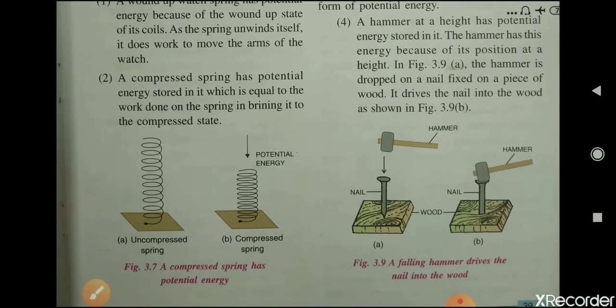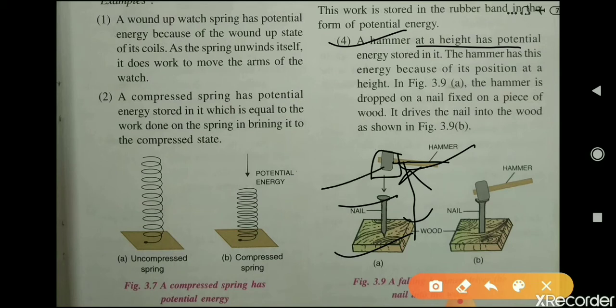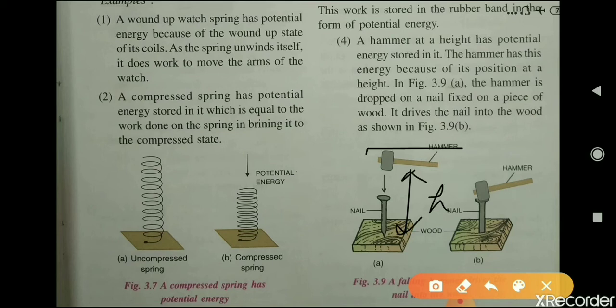Now you can see here the fourth example, a hammer. At a height h, you can see a hammer, a nail and wood. A hammer at a height has potential energy stored in it, means if we are raising a hammer to a certain height, because of that height it has some potential energy stored in it. The hammer has this energy because of its position at a height. Because we have raised the hammer to a certain height h, and because of that position it has potential energy.